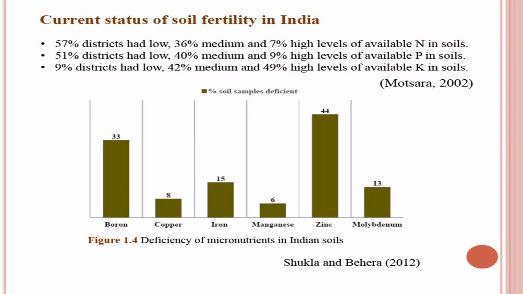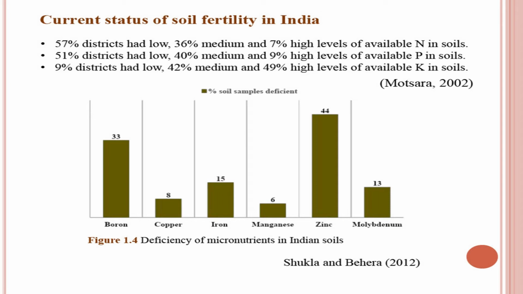Now, let us see the current status of soil fertility in India, how well Indian soils are doing in fertility. It is not a good sign that our soils are deficient in most of the nutrients, in nitrogen, phosphorus and potassium. For example, 57% of districts in India have low nitrogen, that is below 280 kg per hectare of available nitrogen. 36% of districts in India are medium in nitrogen and only 7% of districts in India are high in available nitrogen. So, it is quite disappointing to see.